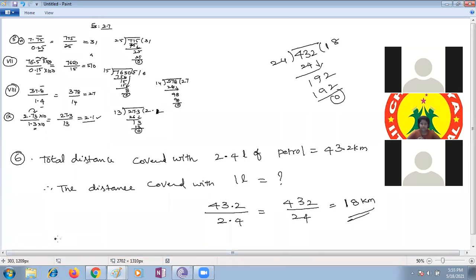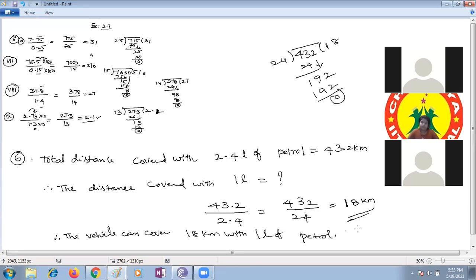You have to conclude the statement also. Therefore, a vehicle can cover 18 kilometers with 1 liter of petrol.